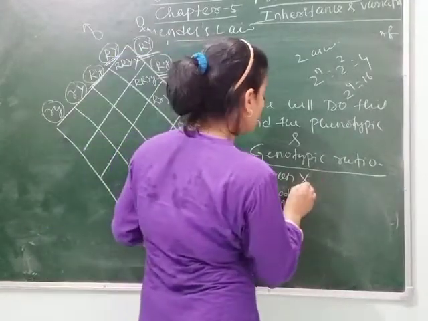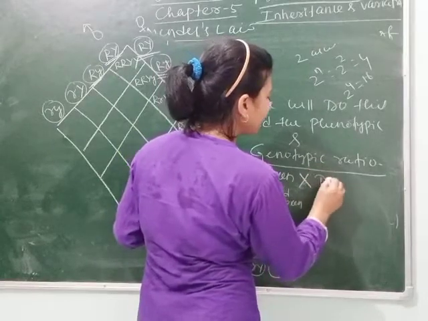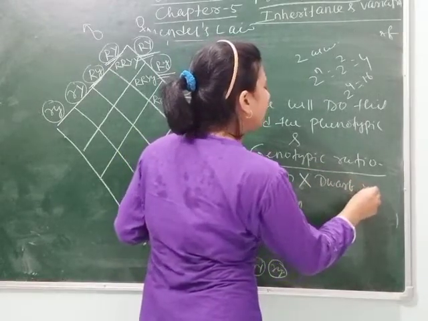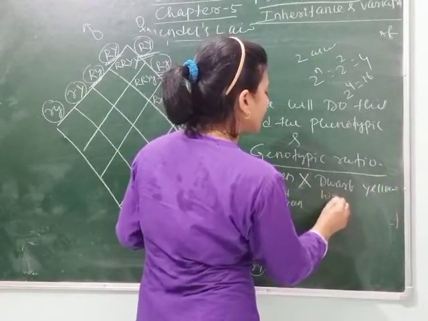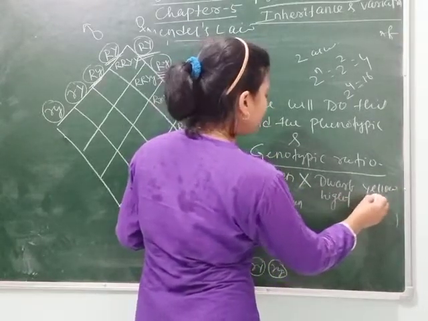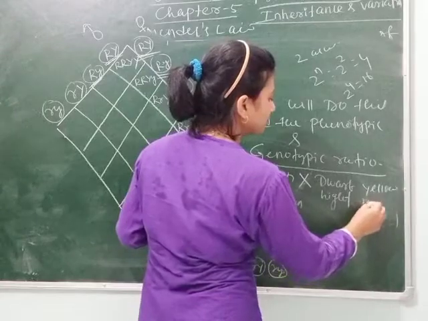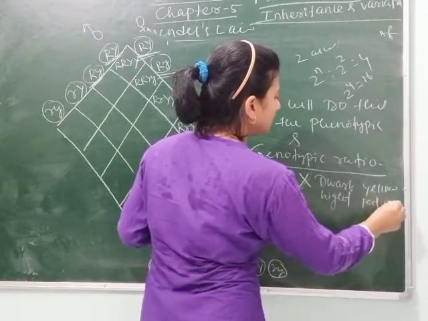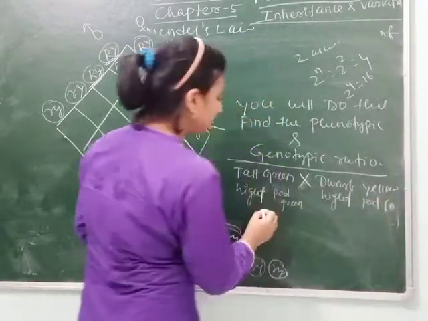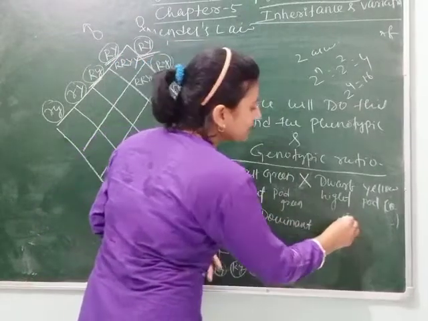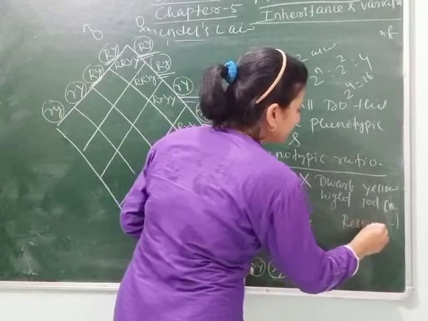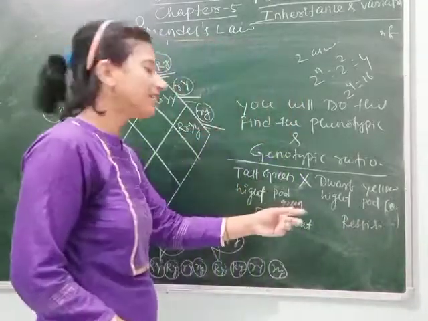And with this you should cross dwarf and yellow. Dwarf is also height and yellow is pod color. This is dominant and this is recessive.